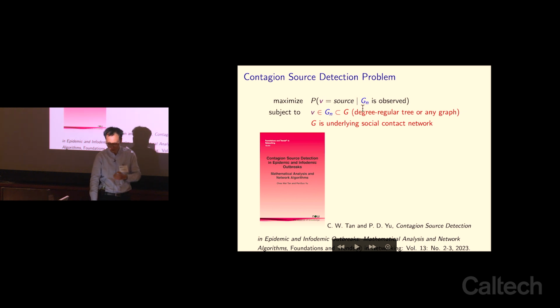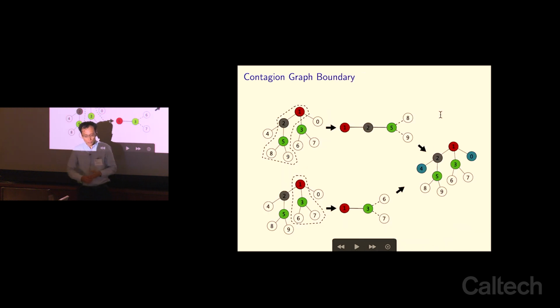And it turns out that, as I mentioned, there were special cases being identified, for example, degree regular. And we are using these developments to build more efficient heuristics to address those harder-to-solve problems, for example, irregular graphs, or general graphs. And this depends on the so-called infection graph spreading pattern. For example, in this contagion graph, which is not degree regular, I might want to decompose it into manageable or simple structures.